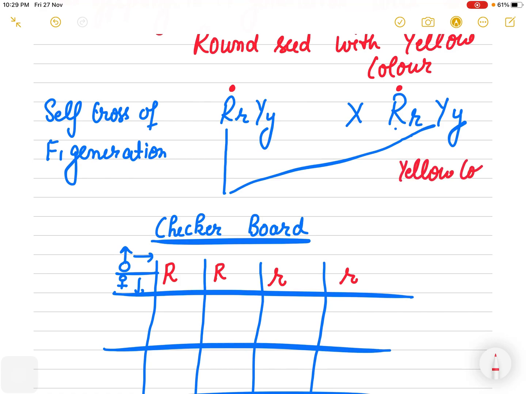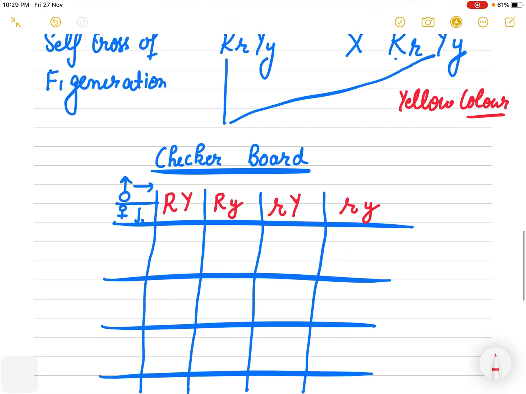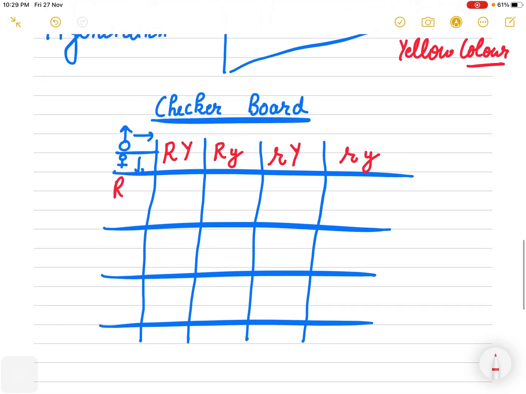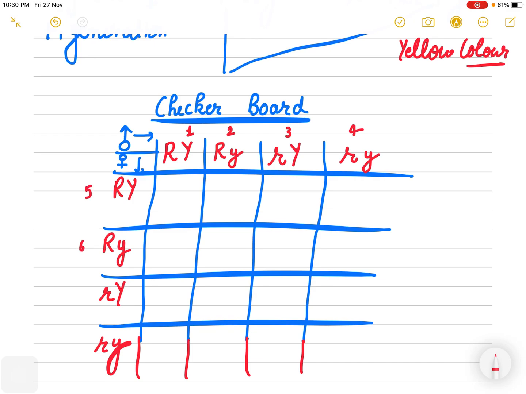Yellow color. So you will write dominant, recessive, dominant, recessive. So your 4 gametes are ready, and you don't have to do anything else. You just have to copy the same gametes on the second side. So your whole 8 gametes, 1, 2, 3, 4, 5, 6, 7, 8, are ready.